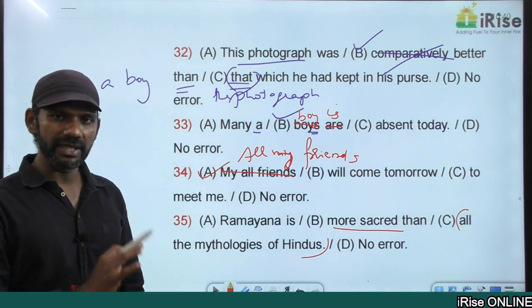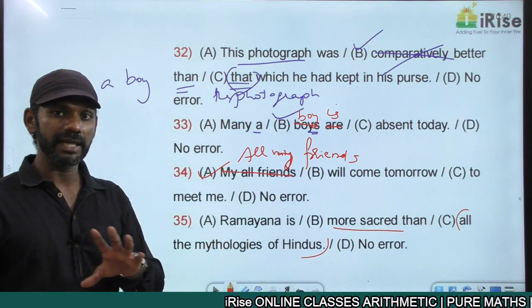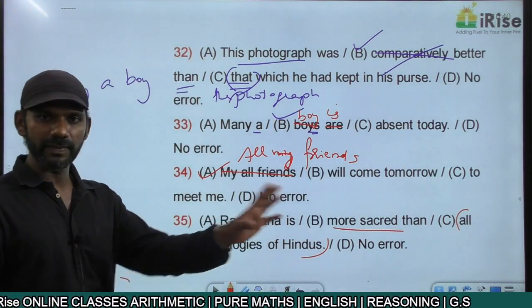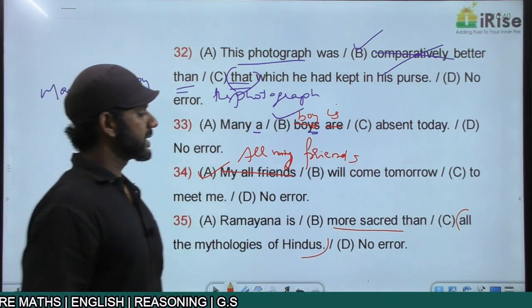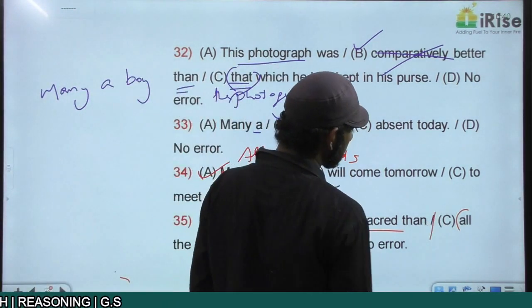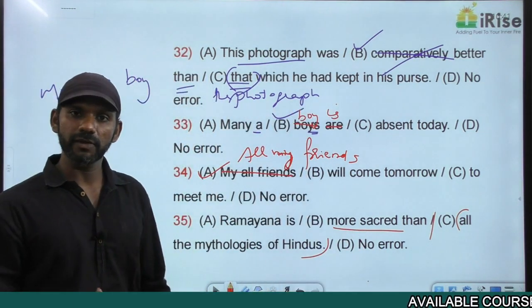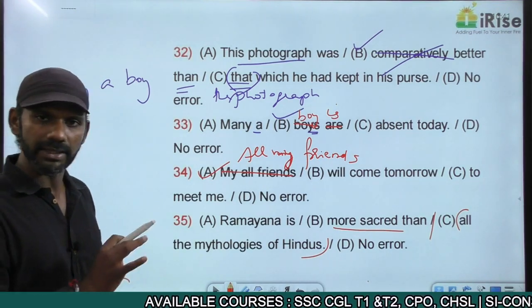We have a comparative degree adjective here, going from the left to the right. We have to find out the part that contains the error. It's always going from the left to the right. You know really well, no one will read from the right to the left. Ramayana is more sacred than. Up to here there is no error. Then if I say all the mythologies of Hindus, part C doesn't go with the rest of the sentence, so the error is in part C.